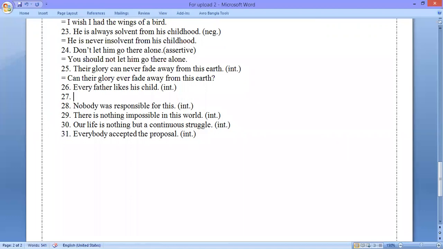This is question number 26. The question is, every father likes his child. We shall have to make this interrogative. So the solution is, doesn't every father like his child?